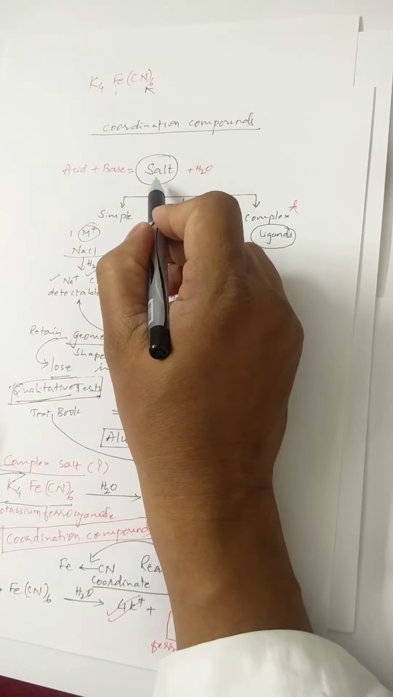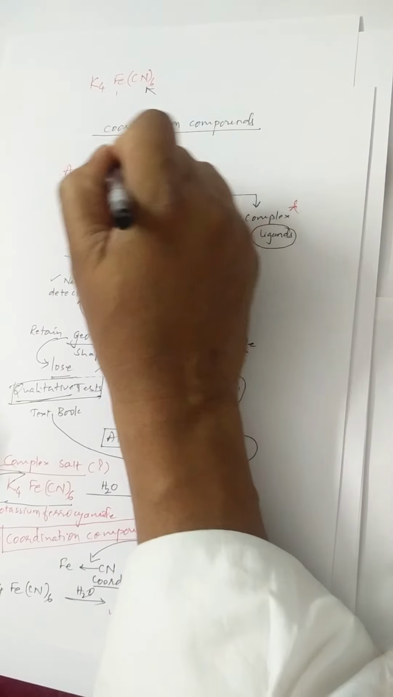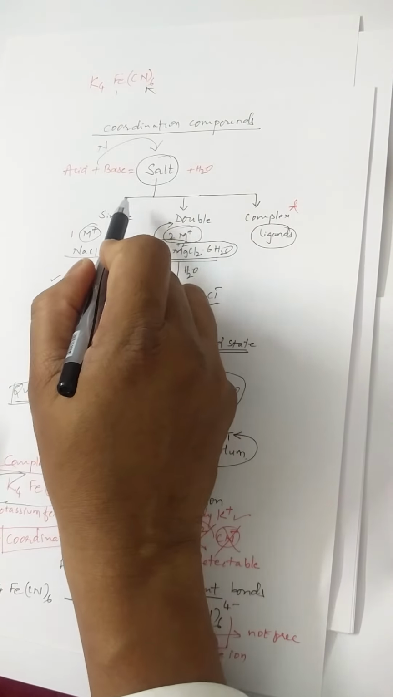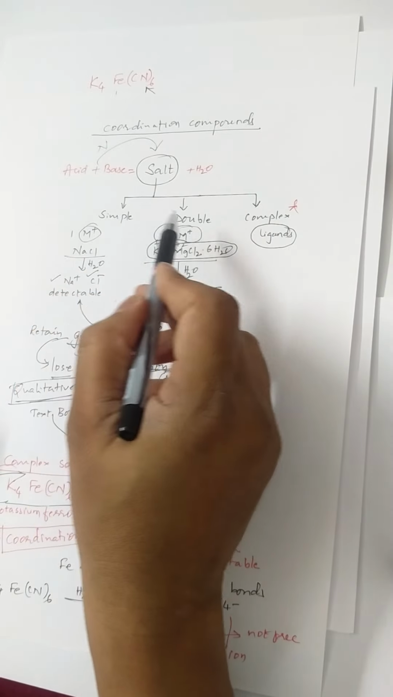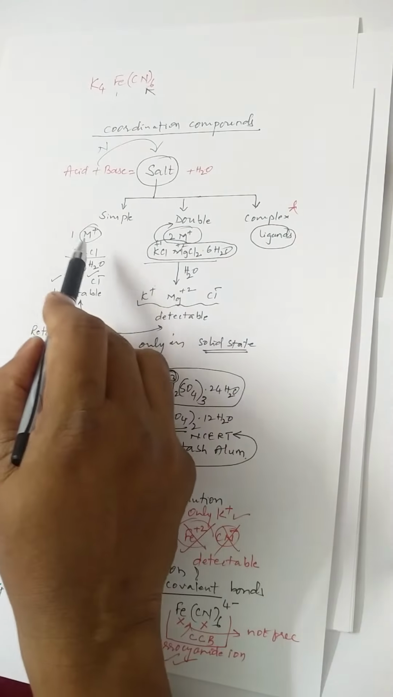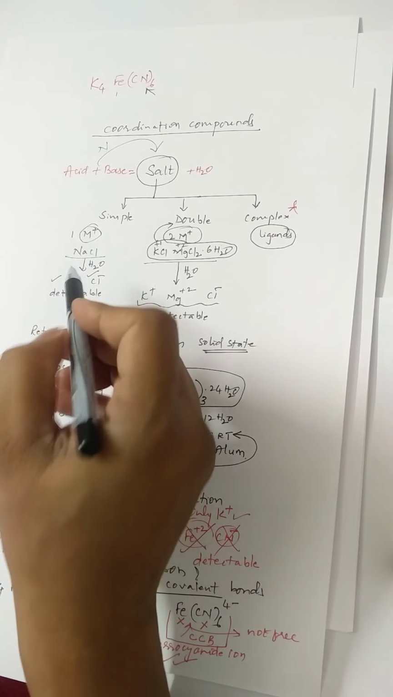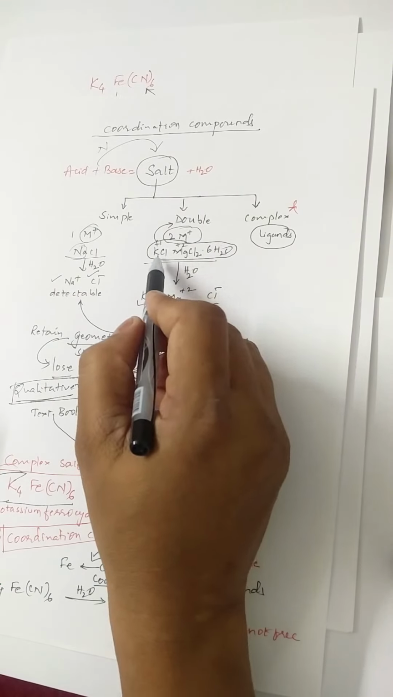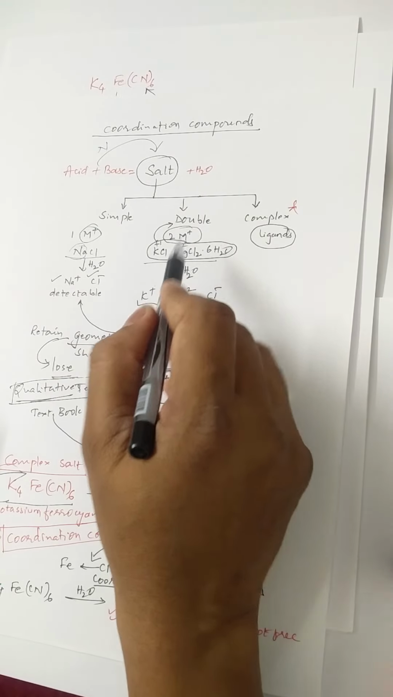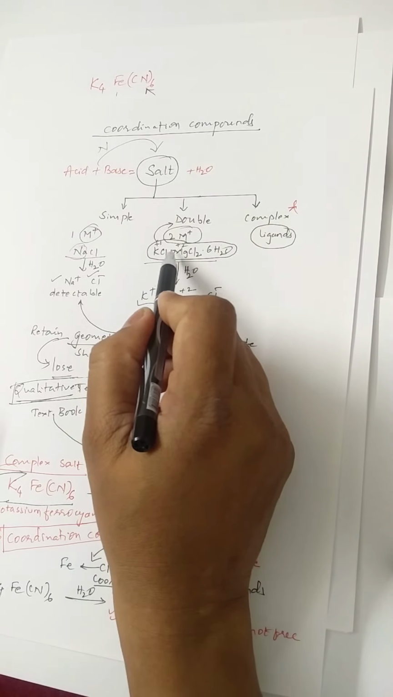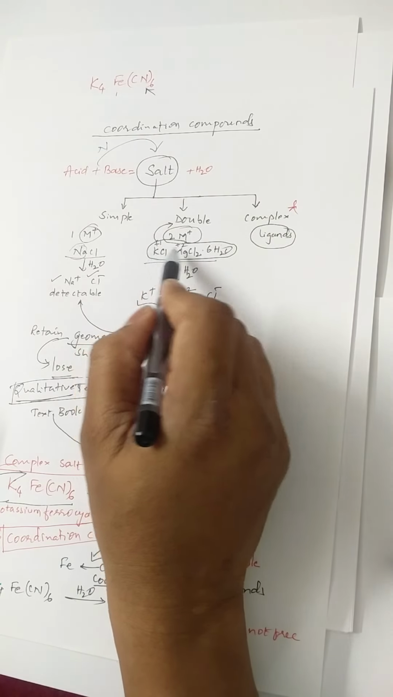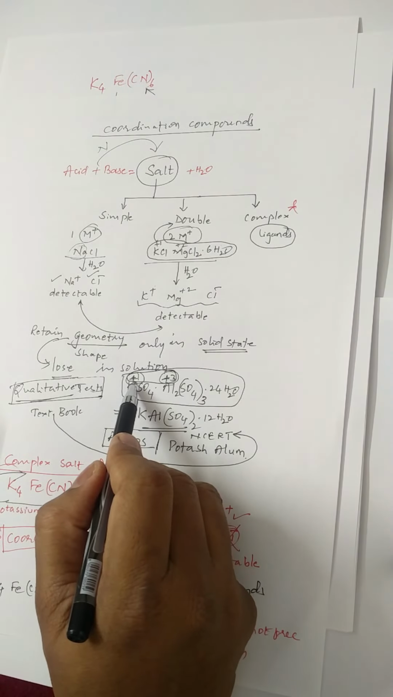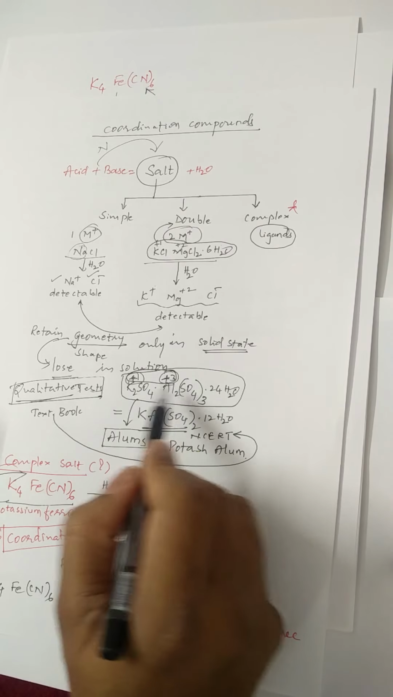A salt is a neutralized product of an acid and a base. Salts are of three types: simple salt, double salt, and complex salt. Simple salt is that salt which has only one metal ion. Double salt has two metal ions. Double salt is a normal double salt if both metal ions are present in +1 and +2 oxidation states, whereas if one metal ion is in +1 and another is in +3 oxidation state, it is called alum.